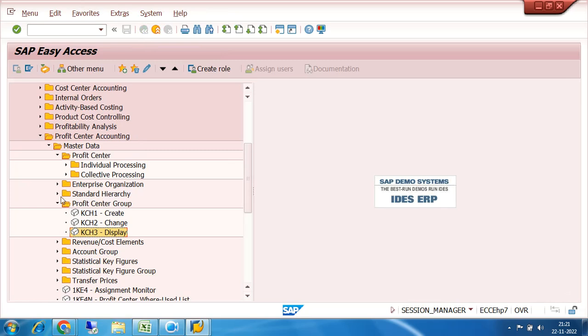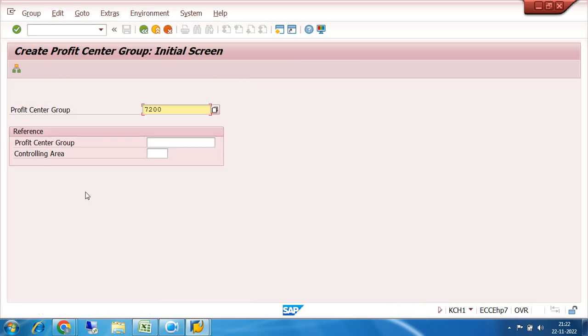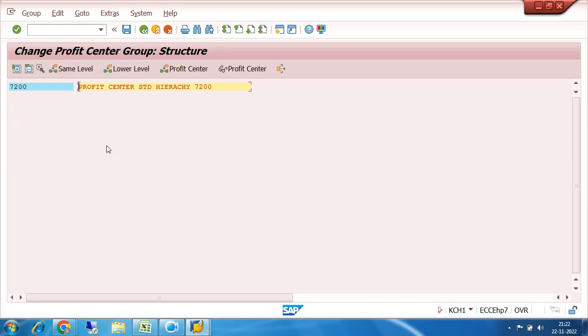Okay, let us see the standard hierarchy. Okay, the standard hierarchy already exists. So let us create a profit center group under this standard hierarchy. Put the cursor here.